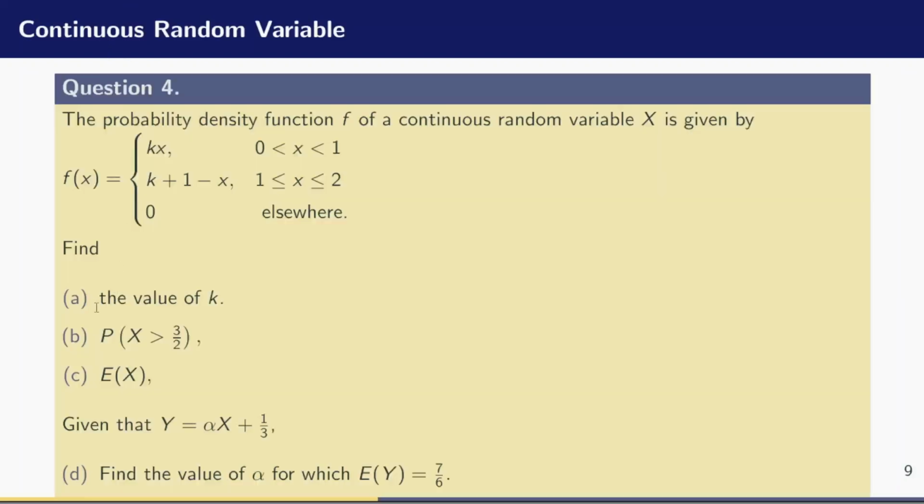If I move on to the next question, I already have the value of k. The next question is to find the probability that x is greater than 3 divided by 2. Since the function was defined piecewise, I have to identify the interval where I can integrate. X is greater than 3 divided by 2, and 3 divided by 2 is 1.5. But the function is defined as kx between 0 and 1, and 1.5 does not lie within this interval, but 1.5 lies between 1 and 2. I'll only integrate this function from 3 over 2 right up to 2, the upper limit. I hope we are together here.